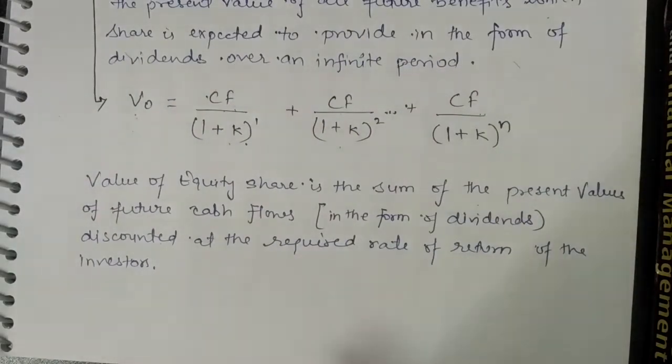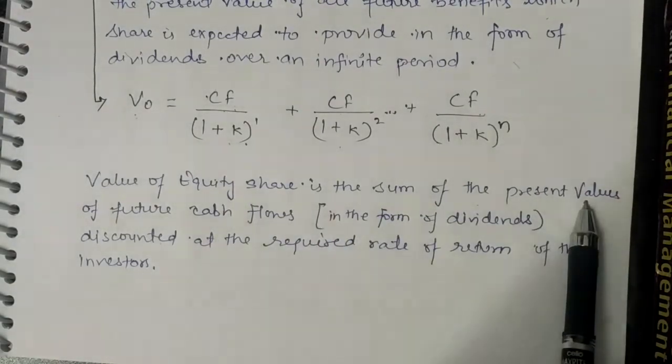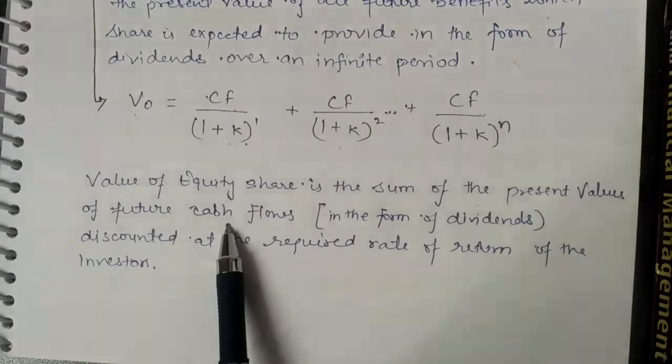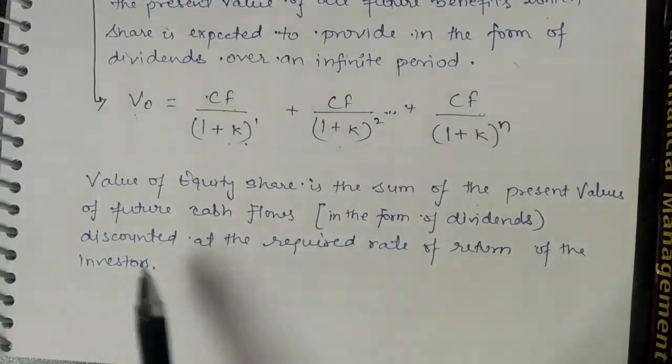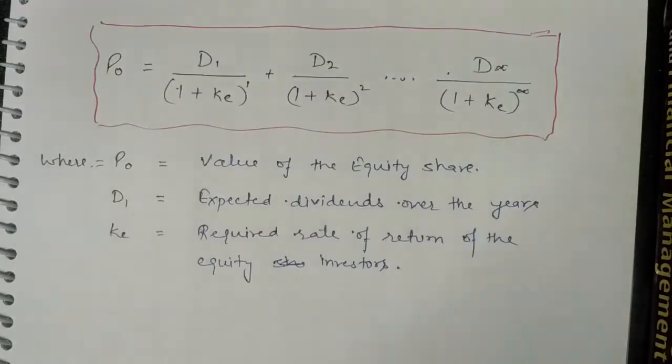So we can define what is valuation of equity share. It is the sum of the present values of future cash flow, which is in the form of dividends, discounted at the required rate of return of the investor. So we can modify our basic valuation model so that we can calculate the present value or intrinsic value of equity shares.